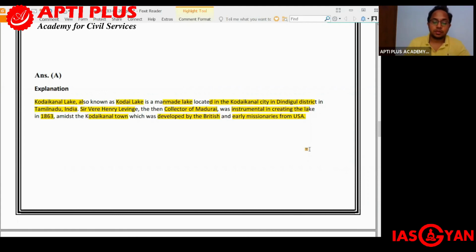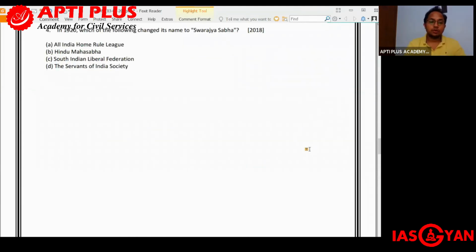Moving on to the fourth question, also asked in UPSC Prelims 2018. In 1920, which one of the following changed its name to Swarajya Sabha?